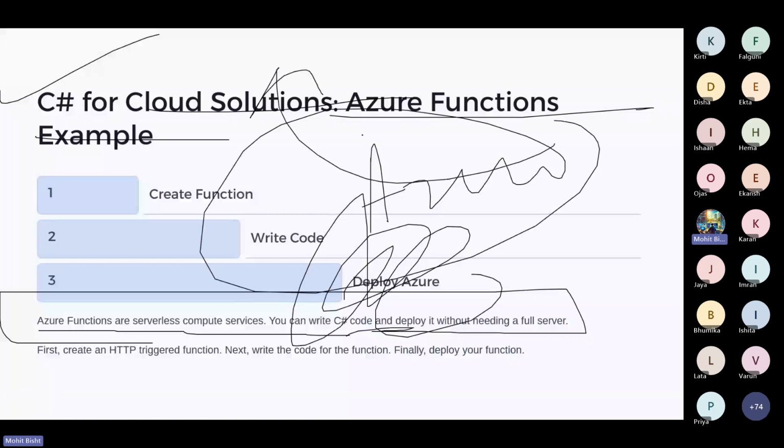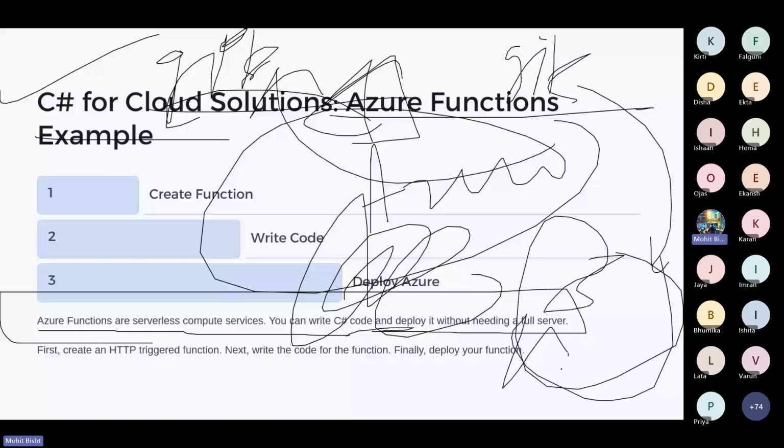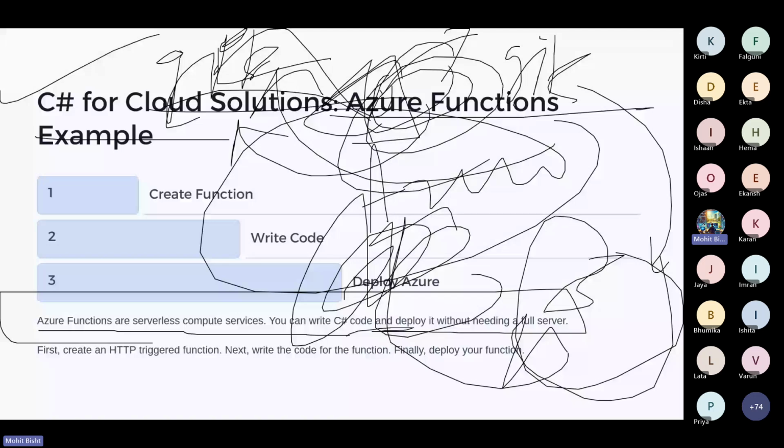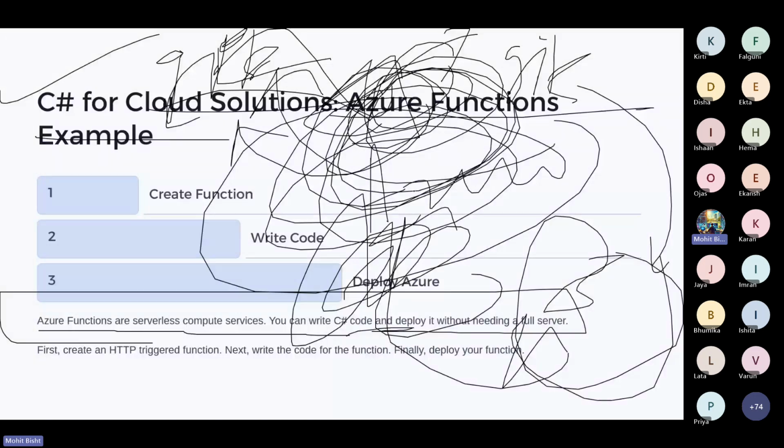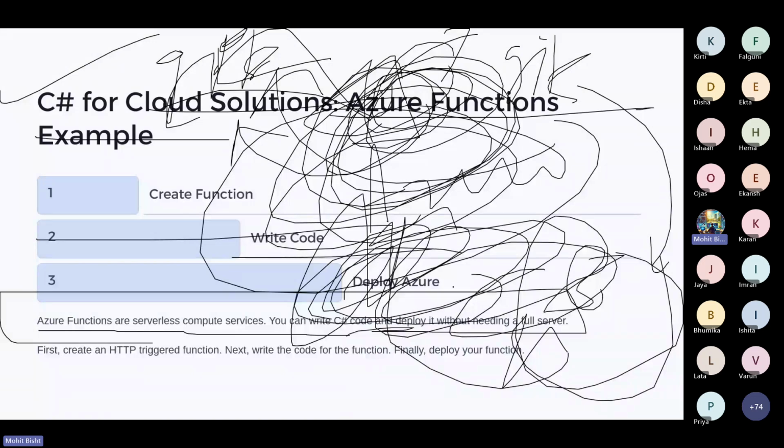You can use other platforms, but I highly recommend trying Azure because it has some student perks. If you have the GitHub Student Developer Pack, you get some points and credit. You guys can try it, and Azure also provides a free tier for students and for working professionals as well. In that free tier, you can play around with servers and other things. You can deploy your whole application to Azure, map the IP, see what different services are in Azure, and play around with it, right? So you can create a function, write the code and deploy it over Azure.